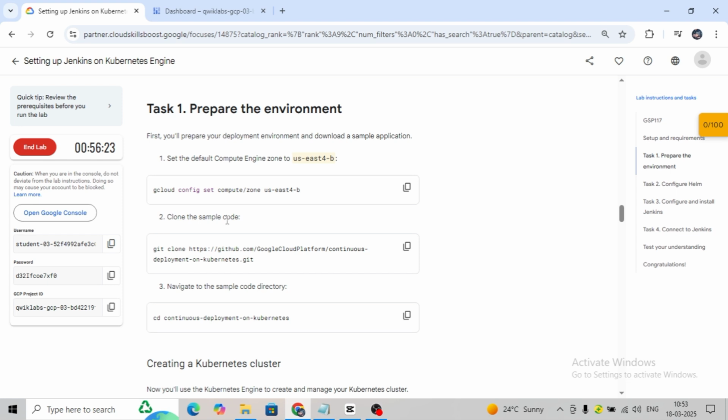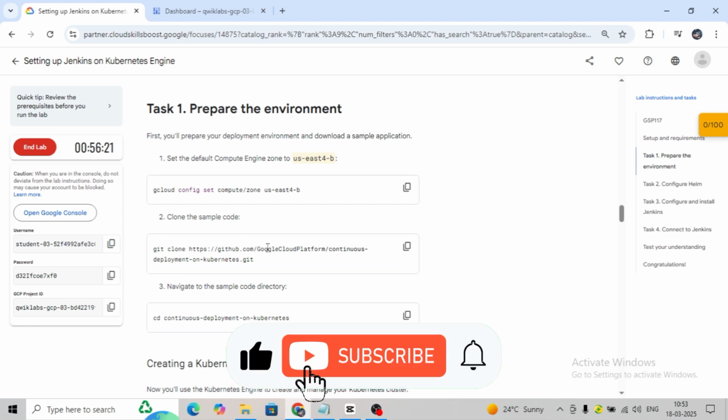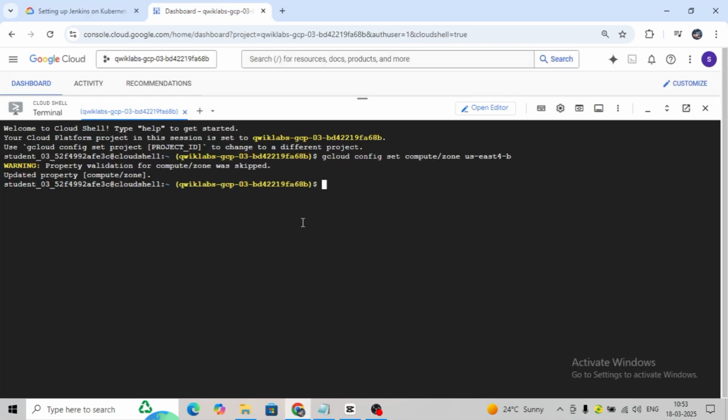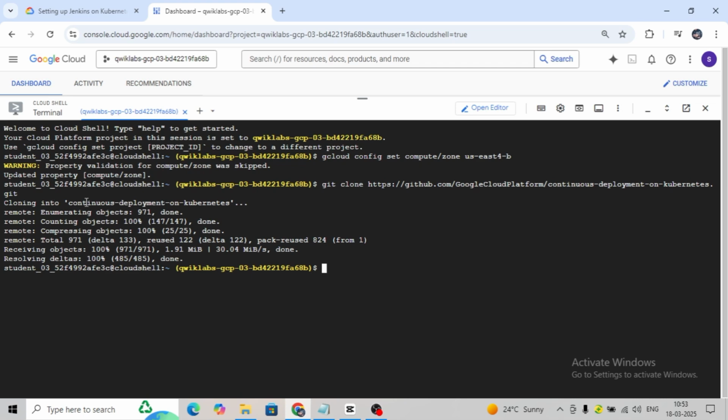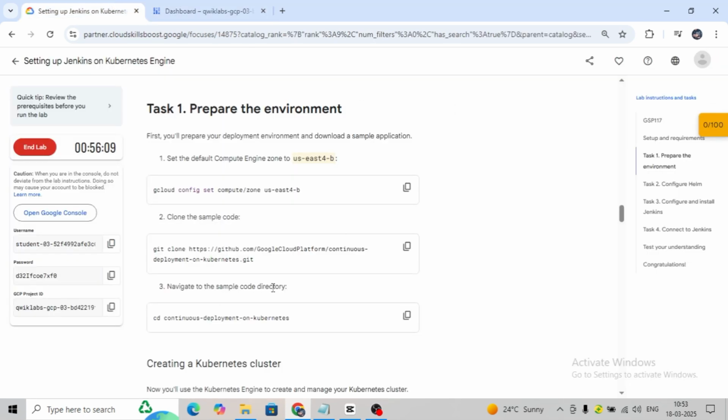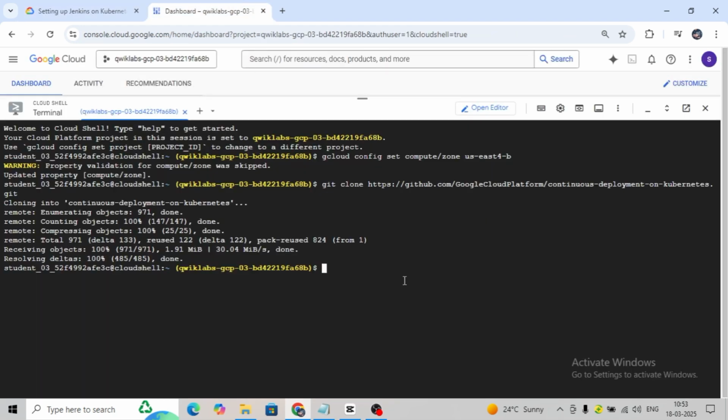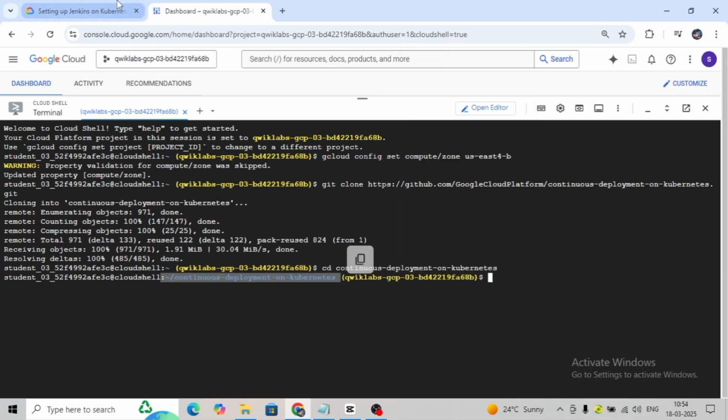Now we need to clone the sample code. So this is a GitHub link. It's defined in the lab itself. So here it is. It is going to clone the continuous deployment on Kubernetes. It's done. Now navigate to the sample code. So this is the directory we are going to choose. Now you can see the directory path has been set.